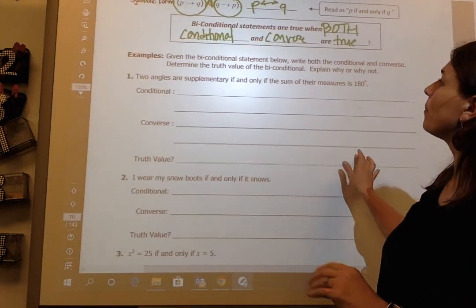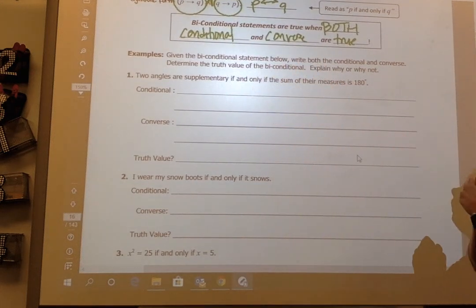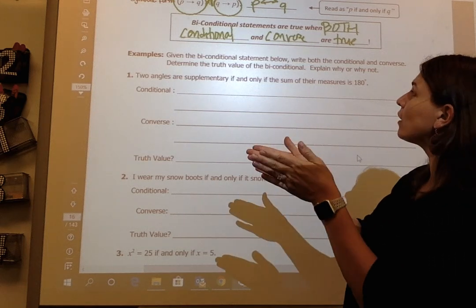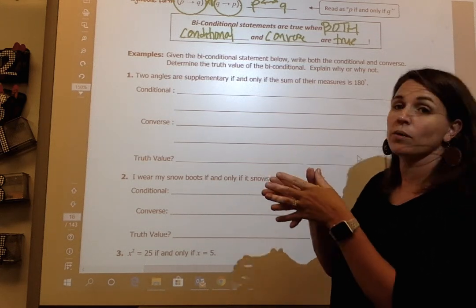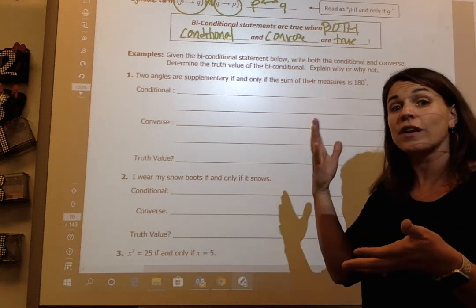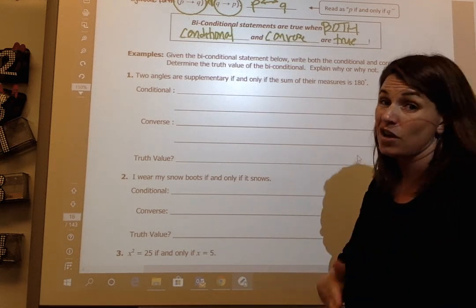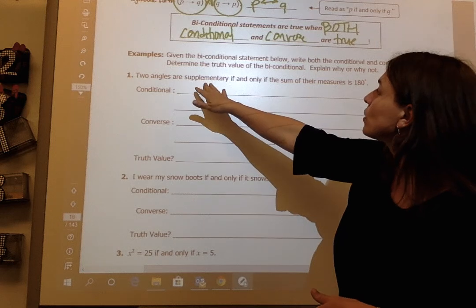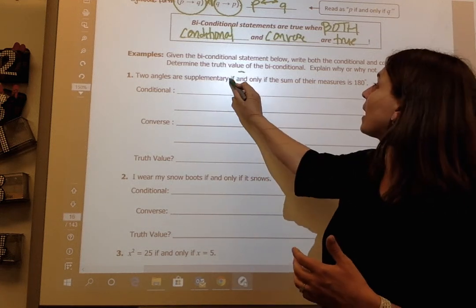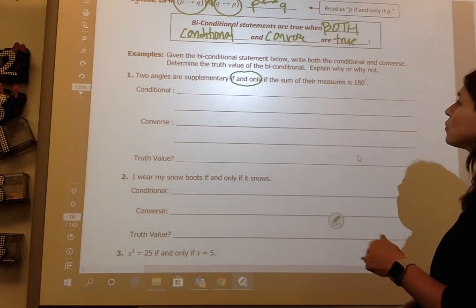So here's my example. Given the biconditional statement below, I'm going to write the conditional and converse and then determine the truth value. And then, of course, if it's a conjecture, I have to give a reason why it's not true. Two angles are supplementary, here's that word that makes it biconditional, if and only if the sum of their measures is 180.